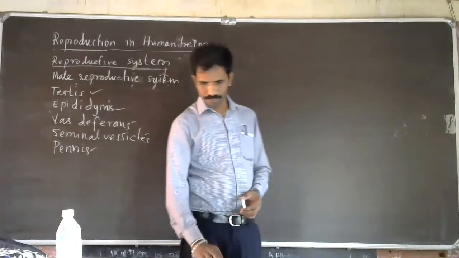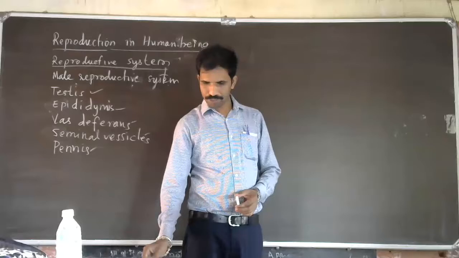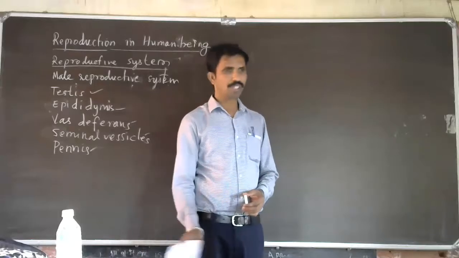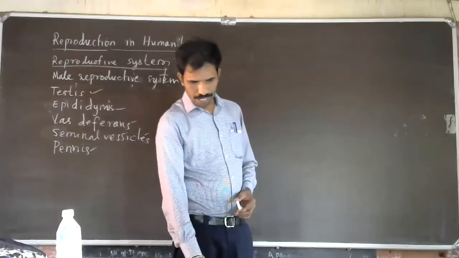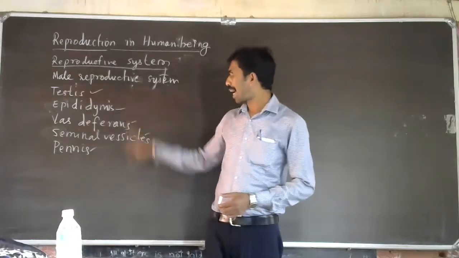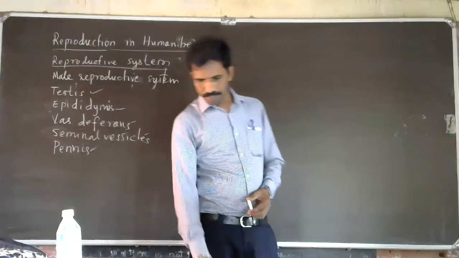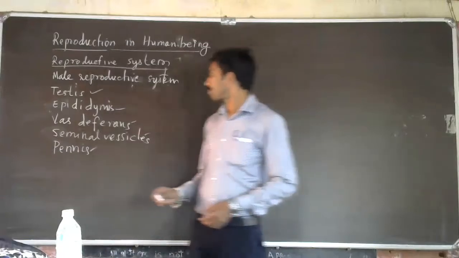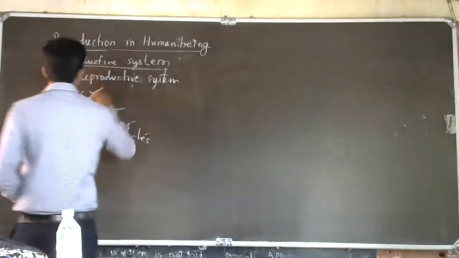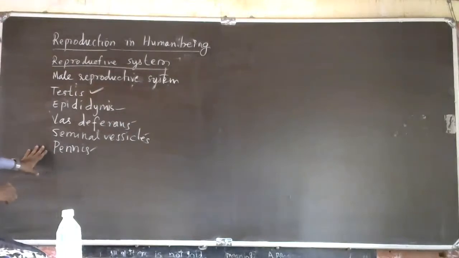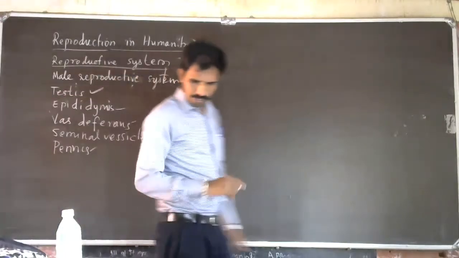That is the main thing. Before the male reproductive system, they have given something about reproduction in human. So as we do this, we will go on understanding that also. These are the main organs. We'll do the diagram, then we'll understand the things.